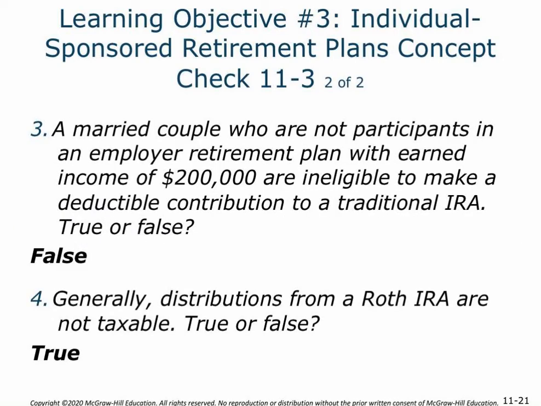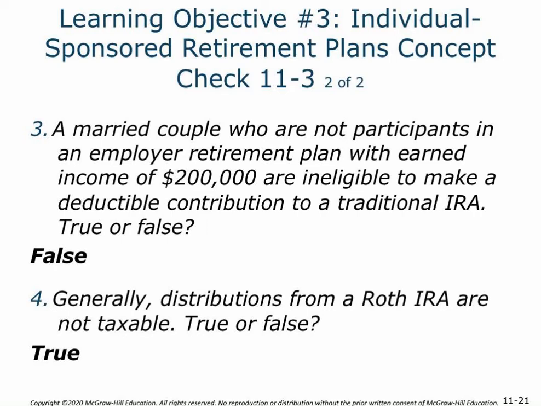Concept check 3. A married couple who are not participants in an employer retirement plan with earned income of $200,000 are ineligible to make a deductible contribution to a traditional IRA. So that is going to be false. And the reason why is the AGI phase out is only going to be for when the individuals are participants in the employer retirement plan.